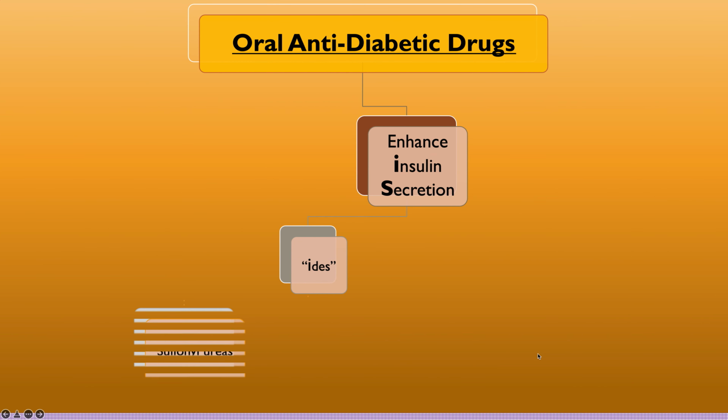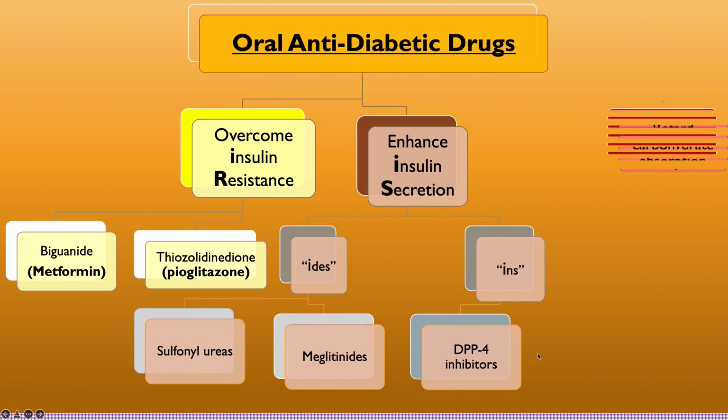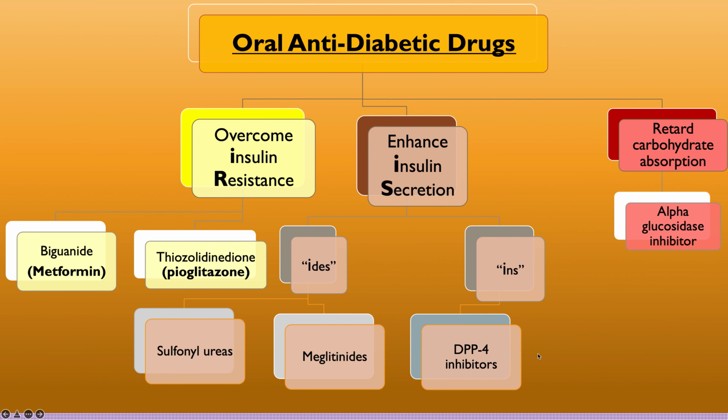These oral anti-diabetic drugs are categorized roughly into three categories. First is drugs which overcome insulin resistance. Second is drugs which enhance the insulin secretion from the pancreas. And third is drugs which retard the carbohydrate absorption from the GIT. If carbohydrates are less absorbed from the GIT, that will result in low blood sugar levels.